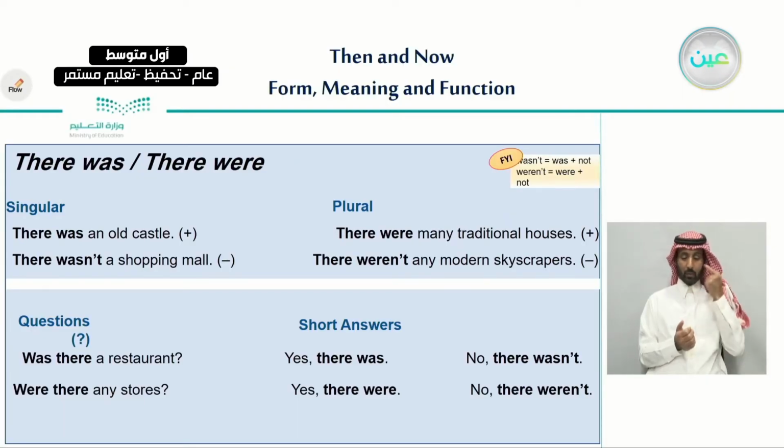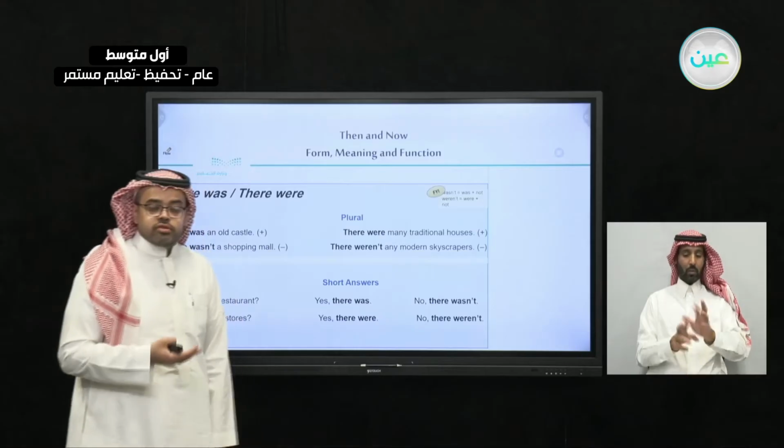There wasn't a shopping mall. Wasn't is a short form of was not. The same goes here in plural. We can say there weren't any modern skyscrapers. So the same goes here.